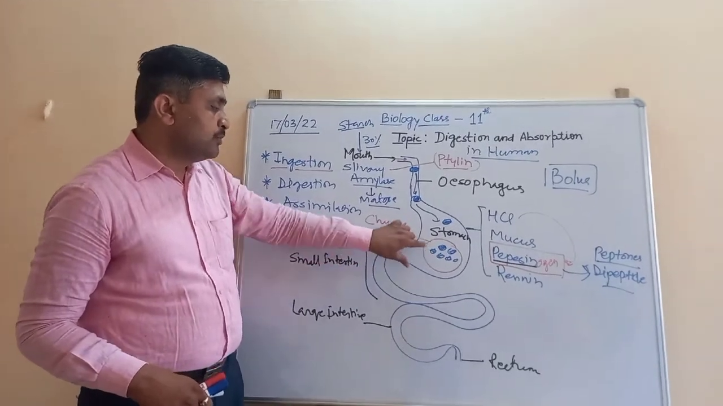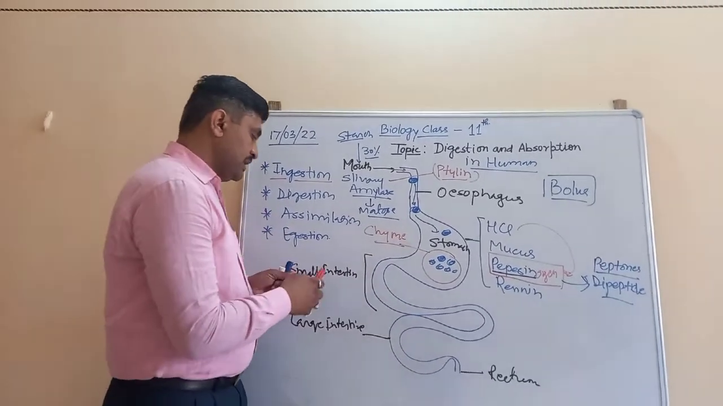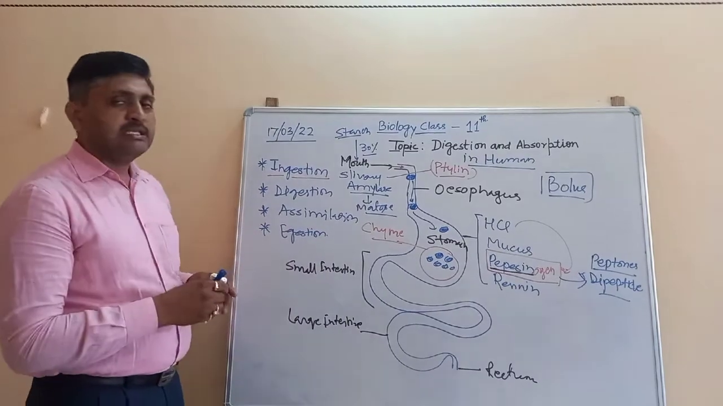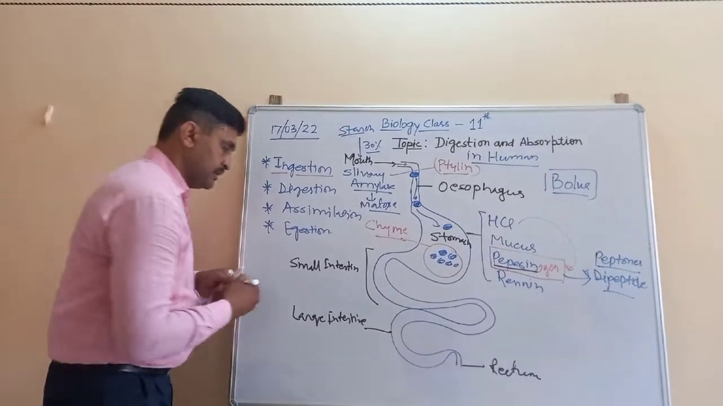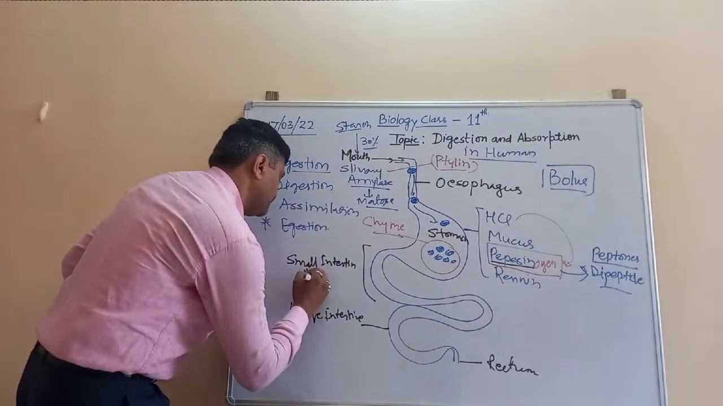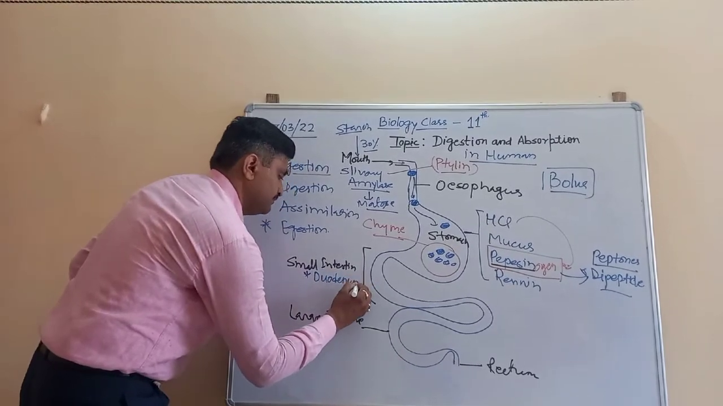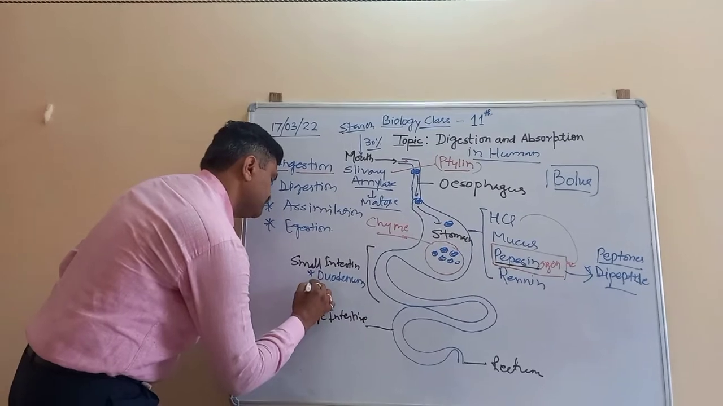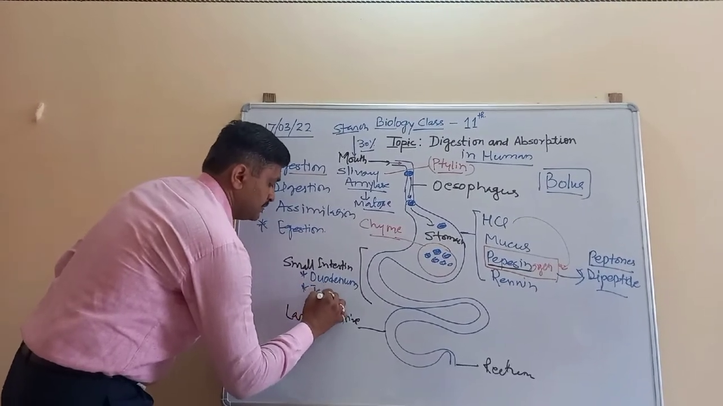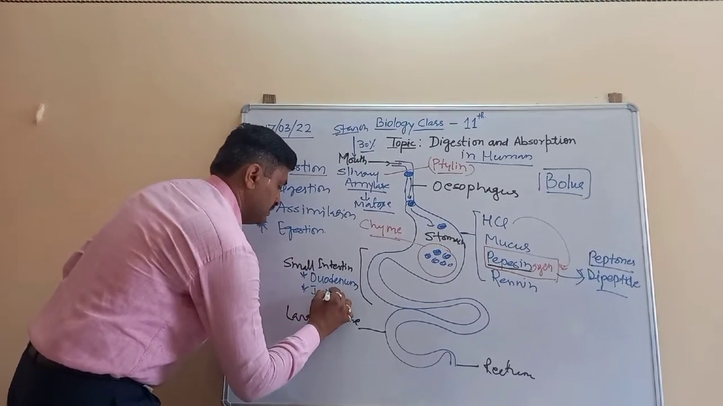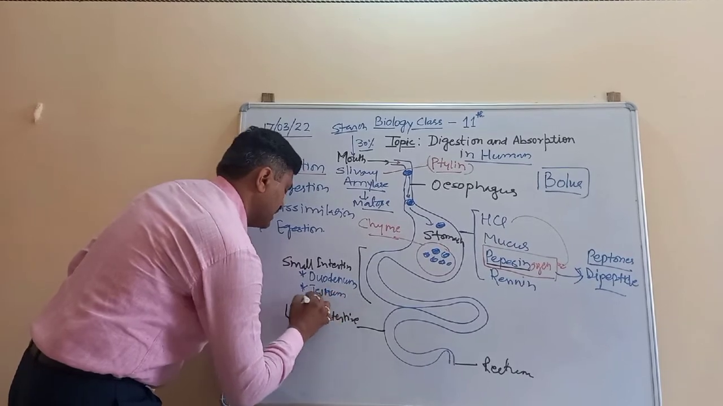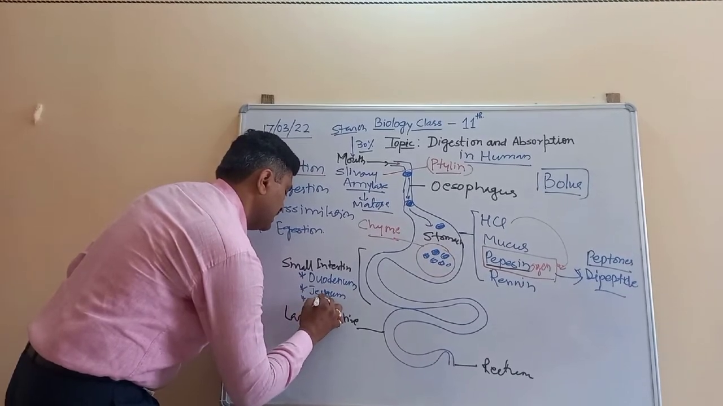After that the food material is passed into the small intestine, and this small intestine is divided into three parts. The first part is the duodenum. Next is the jejunum. And the last one is the ileum.